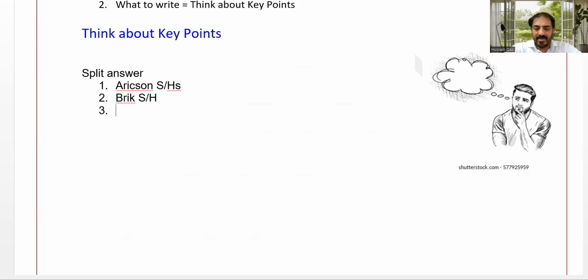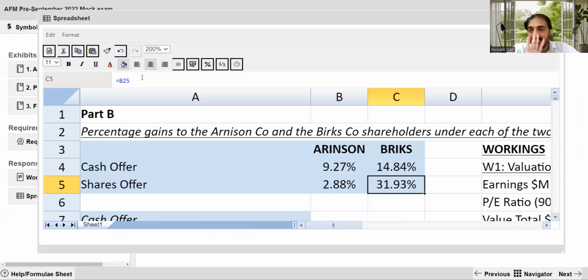We have to make separate headings for both. Number 1, I strongly suggest whenever you start your answer, start with facts. These are the facts.